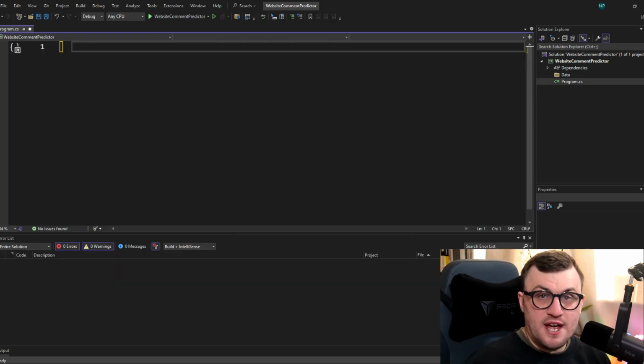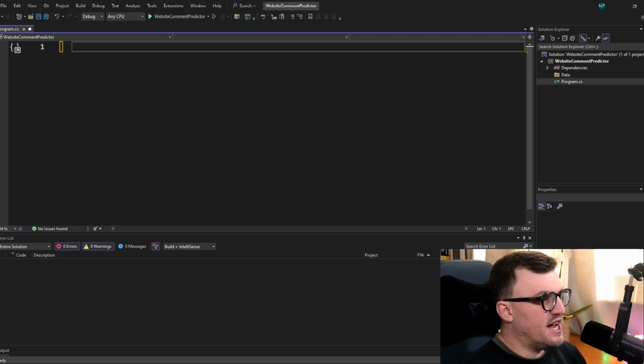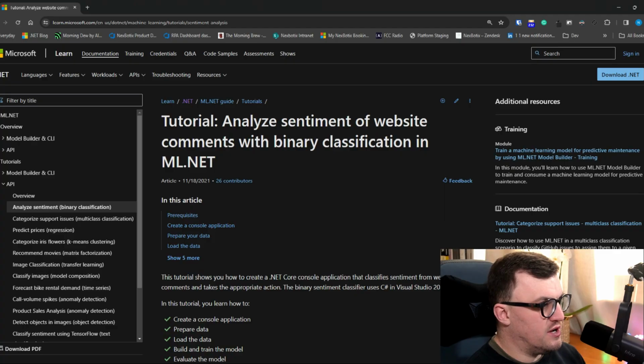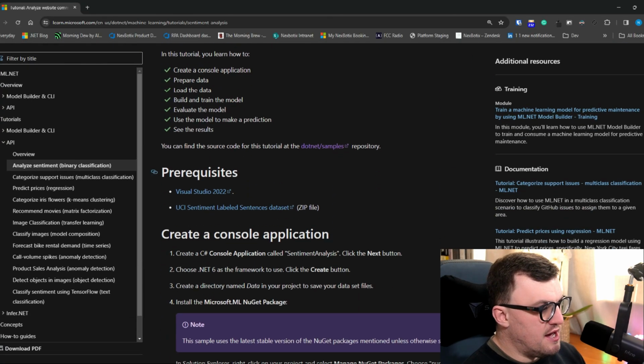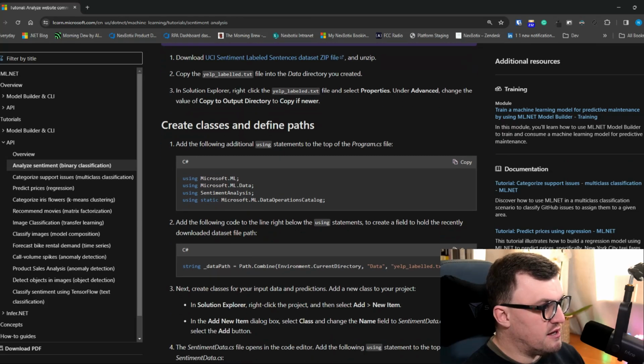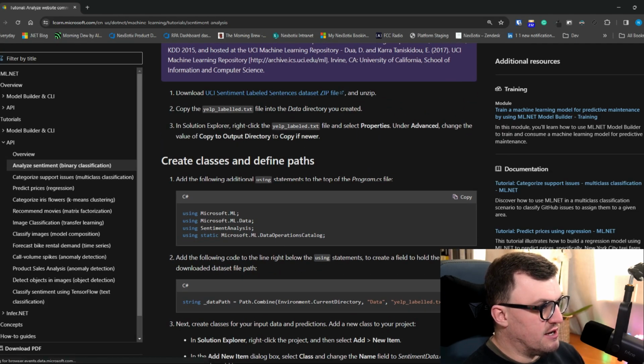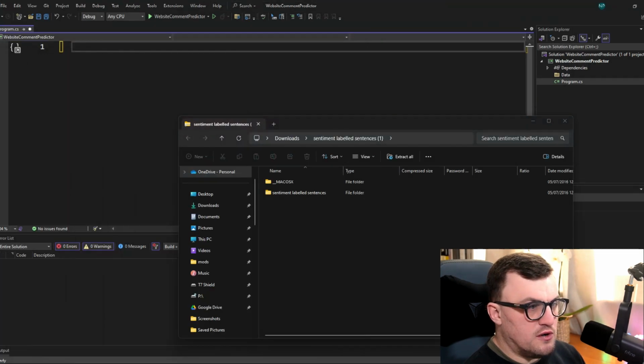Then we're going to download our example zip file for the dataset that we want to use as a basis for training on. So I'm going to head over to the Learn article that we're basing this project on, which is this one here. And as you can see, there is a link to a zip file. So I'm going to download that, just save that, and then I can open that up. Let's move that over there.